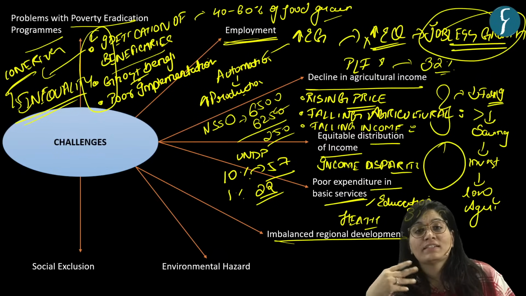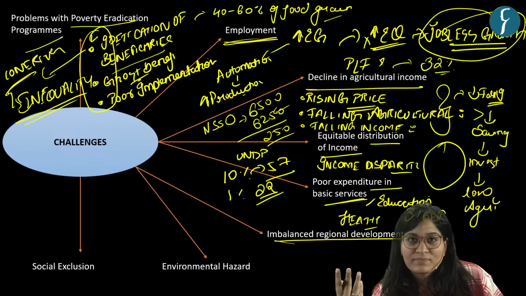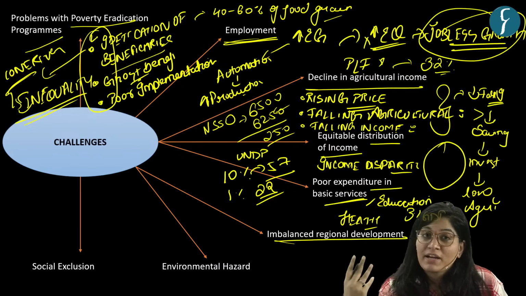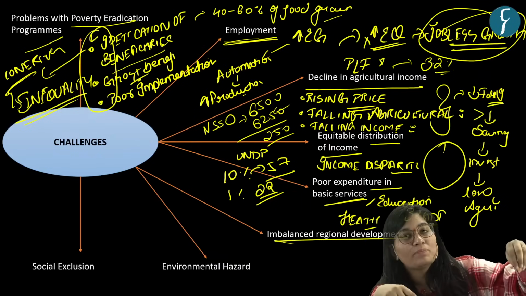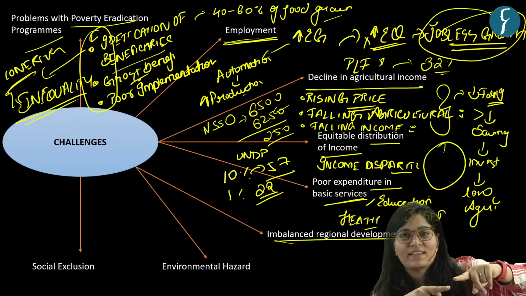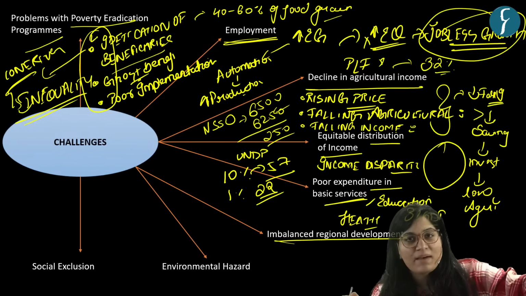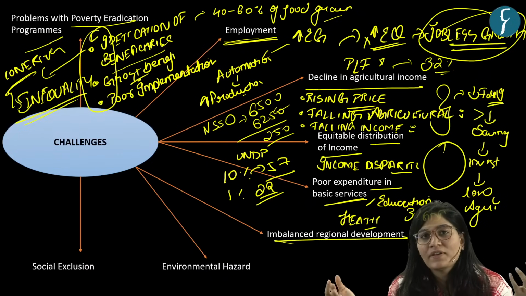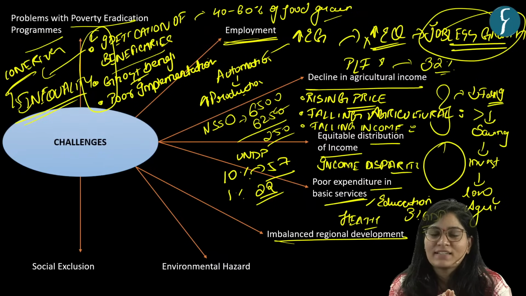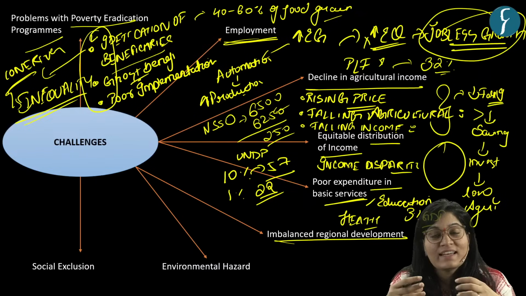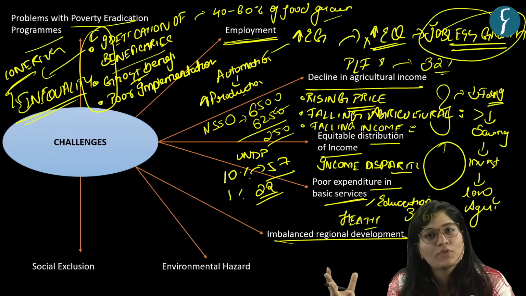Plus, there are undeveloped pockets in developed states, like Saurashtra in Gujarat and Vidarbha in Maharashtra. So again, inequality is there, imbalanced growth is there. We can see that we have horizontal and vertical inequality. When we have horizontal and vertical inequality, definitely it will give rise to social tension. Again, it is a roadblock in achieving inclusive growth.